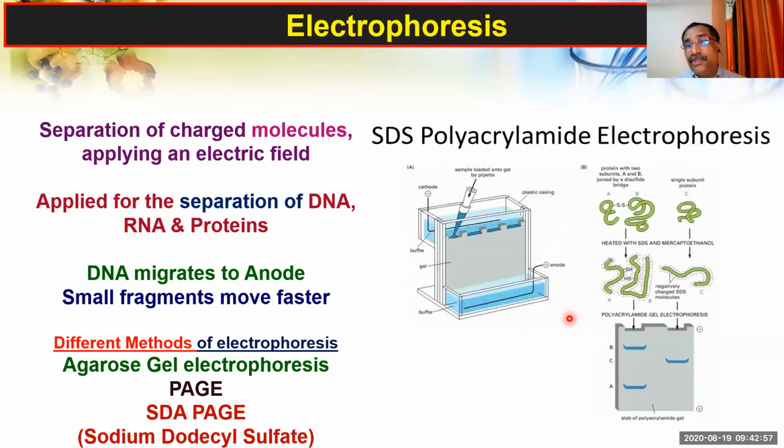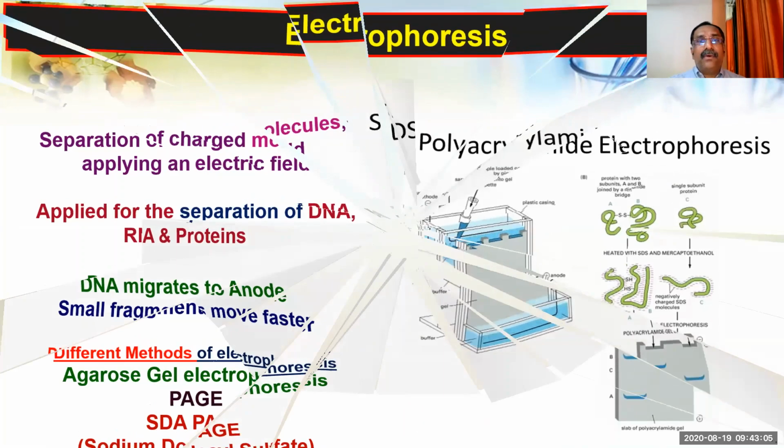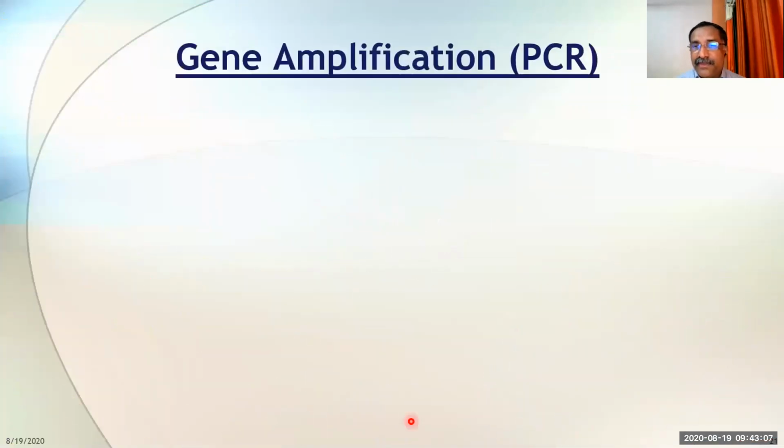You can see that electrophoresis is widely used for separation of macromolecules. This is the one technique over there. The macromolecules, the DNA and RNA or the proteins, we are separating from the rest of the things by various types of techniques.